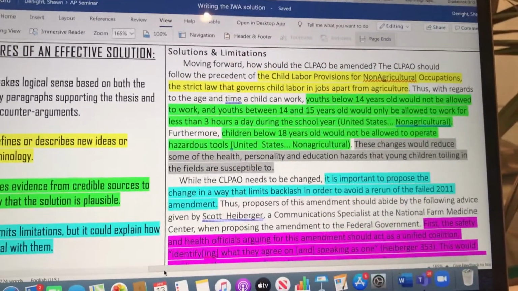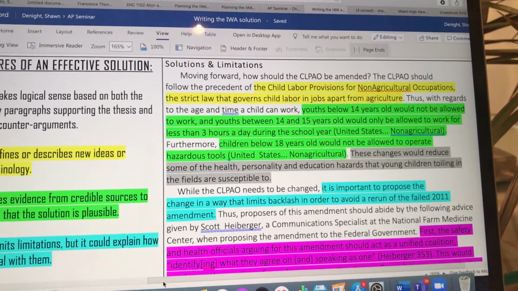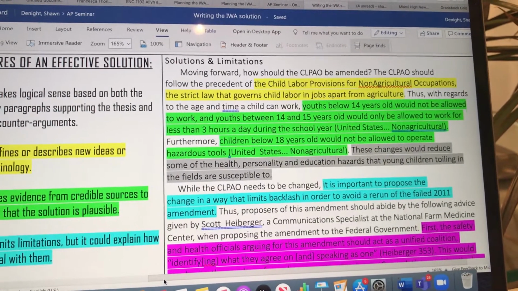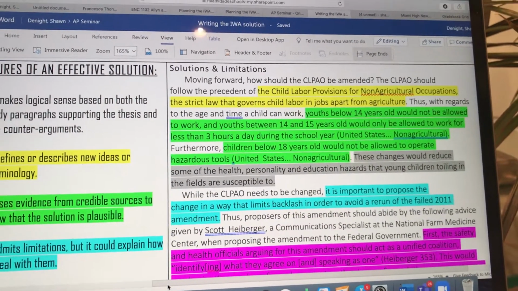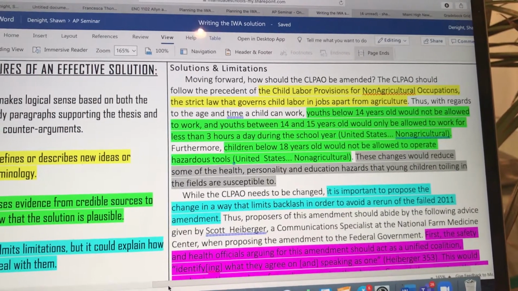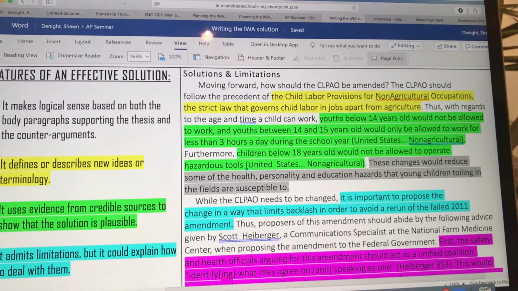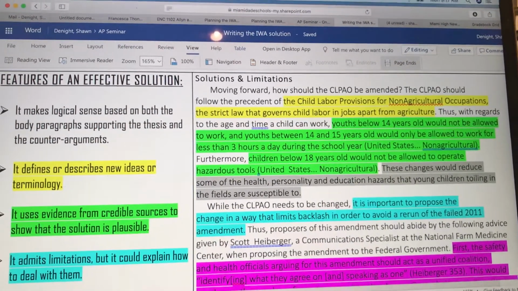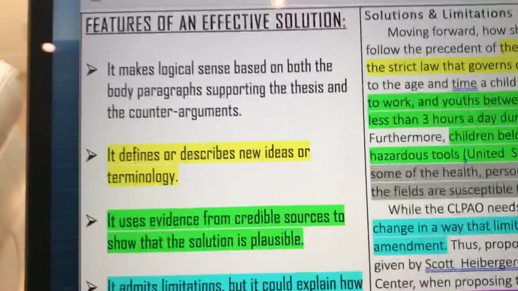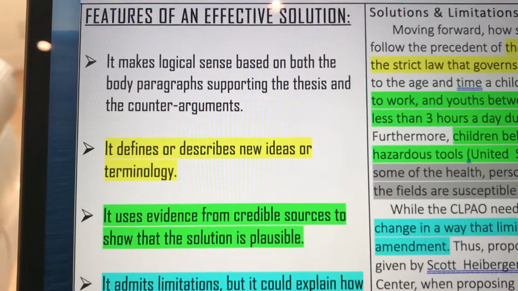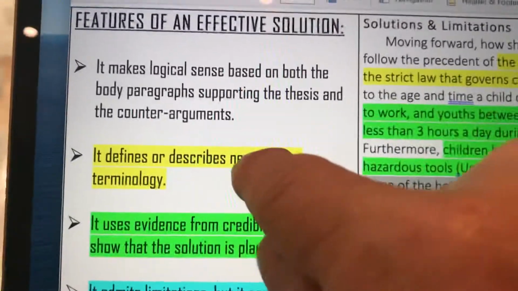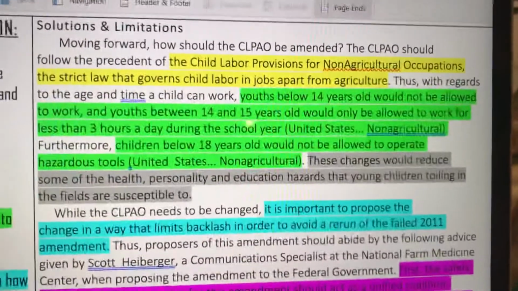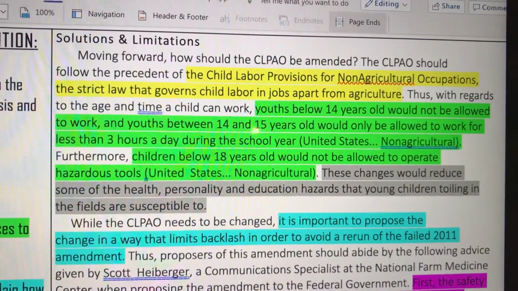It says, "Moving forward, how should the CLPAO be amended? The CLPAO should follow the precedent of the child labor provisions for non-agricultural occupations," comma, "the strict law that governs child labor and jobs apart from agriculture." So please note right there that the writer gave us a highly technical, detailed law, and then the writer defined what that law was.